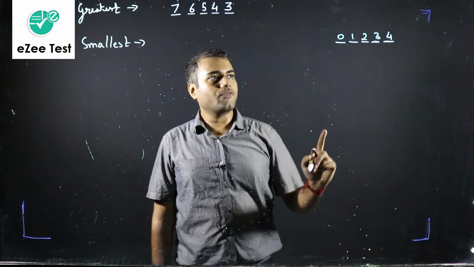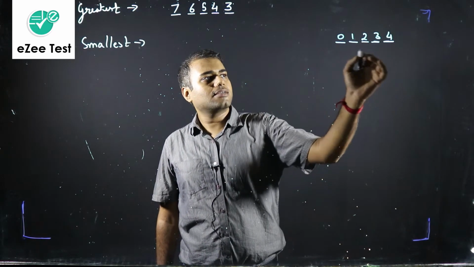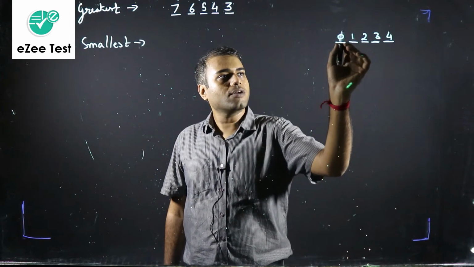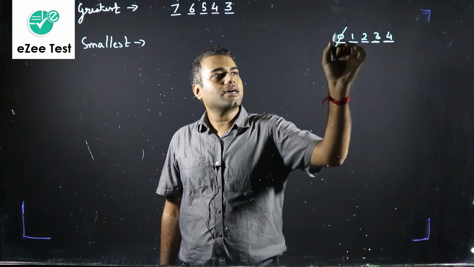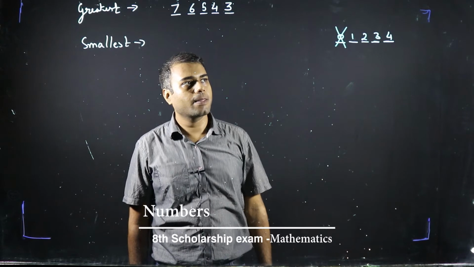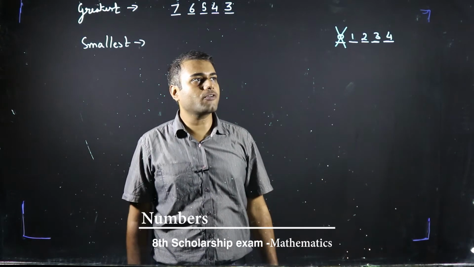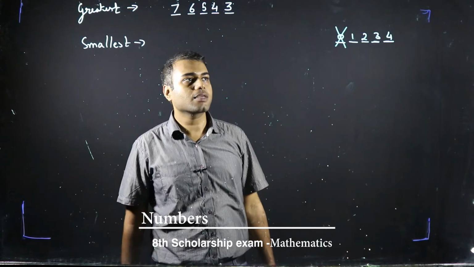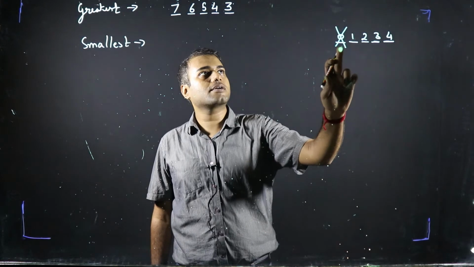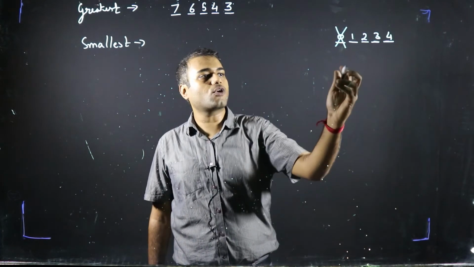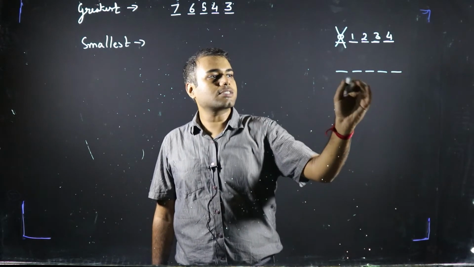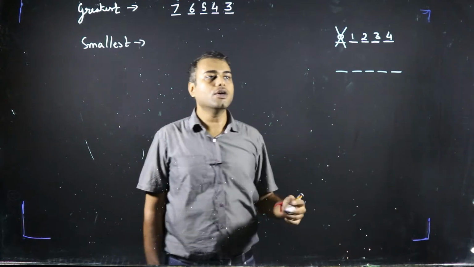But wait a minute, wait. Isn't something wrong over here, right? If we have 0 in the front, isn't it just a 4-digit number instead of a 5-digit number? It violates the requirement of the question. We had to form a 5-digit number. So that means we cannot have a 0 in front. So my friends, please always pay attention to this point. Please do not make silly mistakes while doing questions. To make the smallest number, don't ever start with 0, because if you start with 0, one of your digits will be vanished.